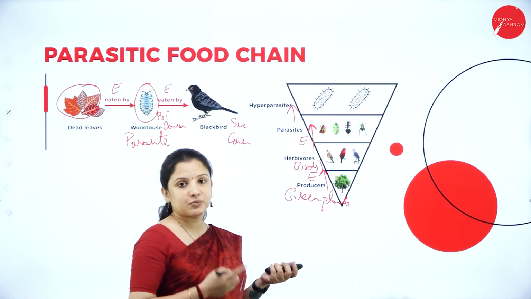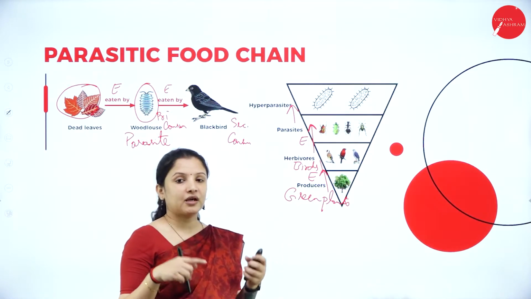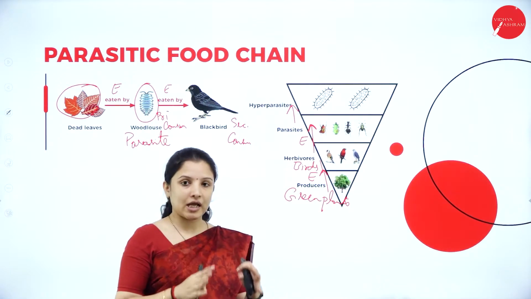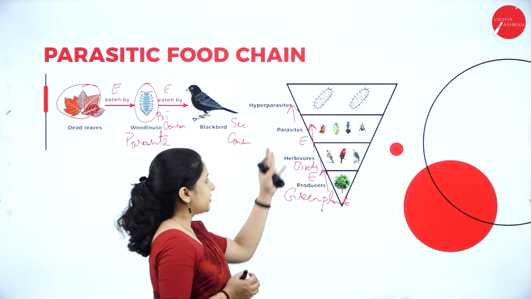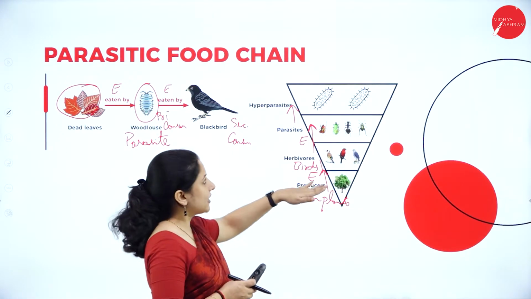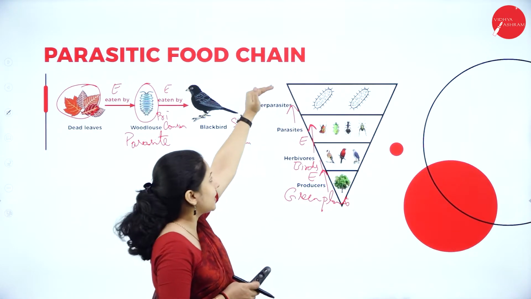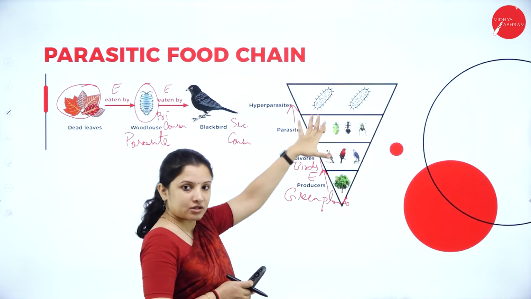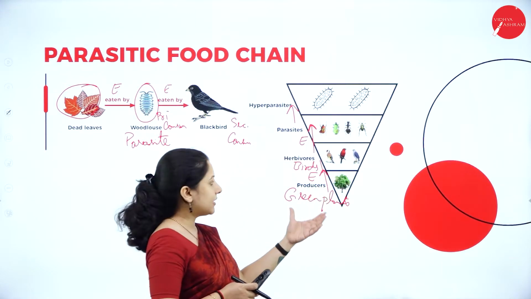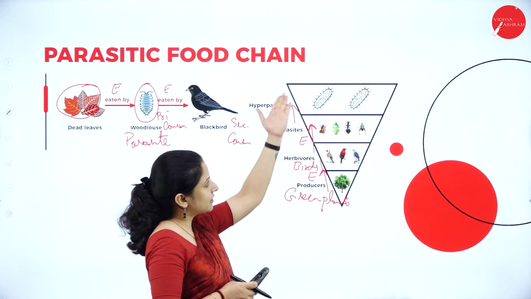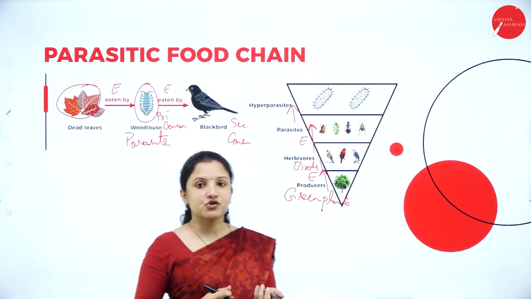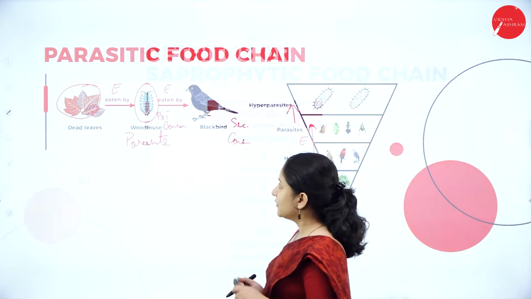So that is the difference between the two types of ecological pyramid, wherein based on the number of population in a particular geographical area, the pyramid is set here. But energy will always flow from the lower trophic level to the higher trophic level. Don't think the energy will flow upside down here because it is a downright pyramid, but the energy will always flow from the green plants towards the consumer. So this is about the parasitic food chain, how energy flows in a parasitic food chain.